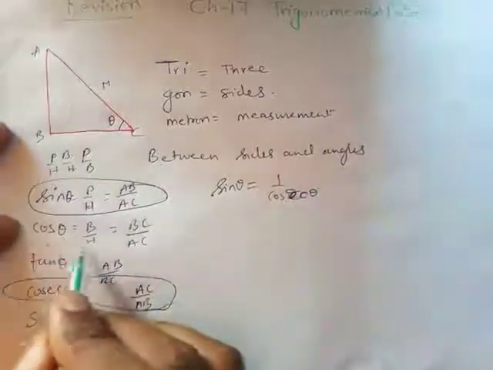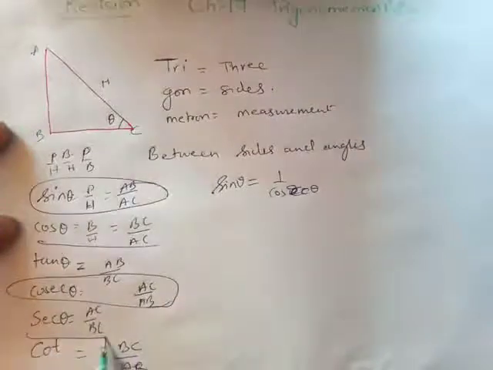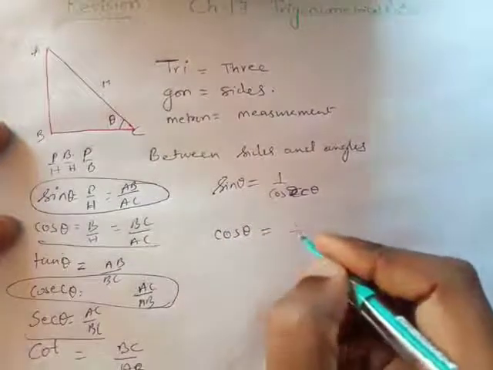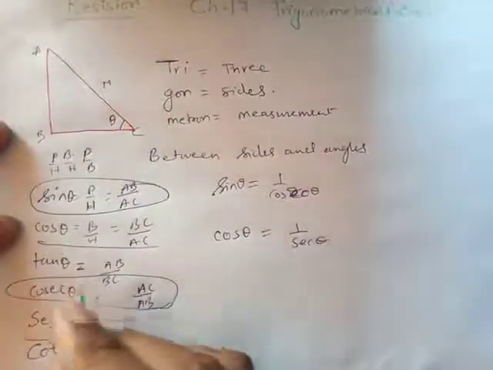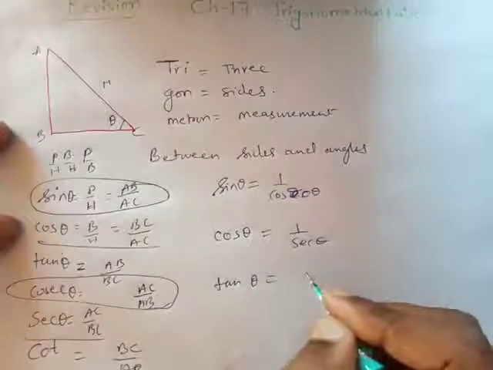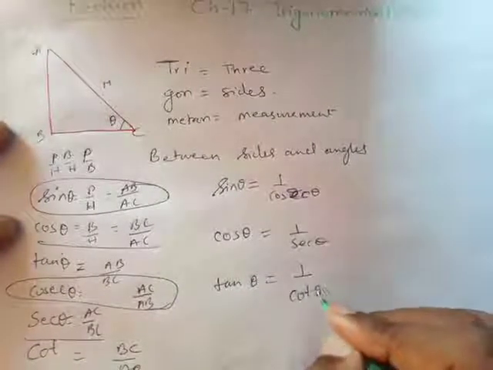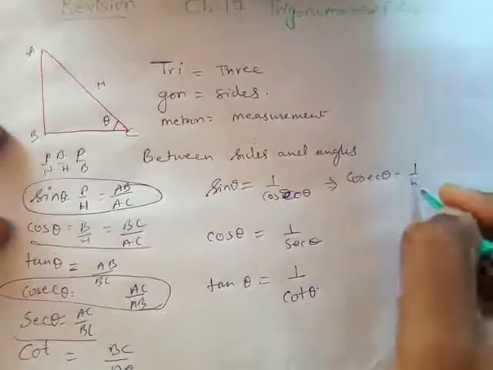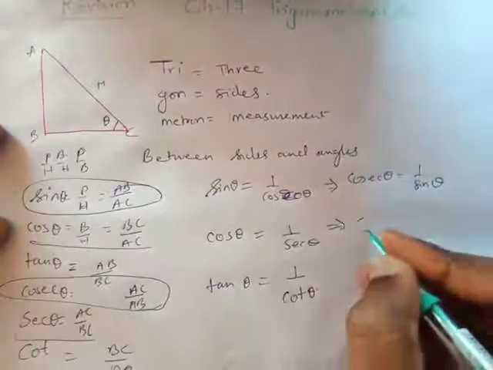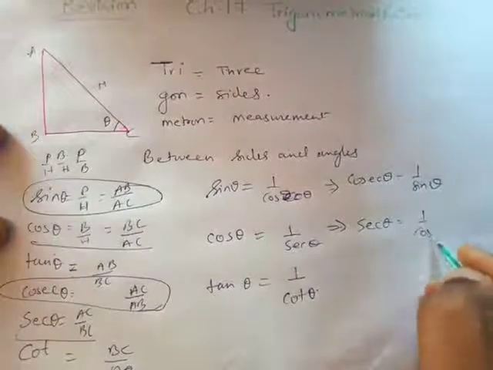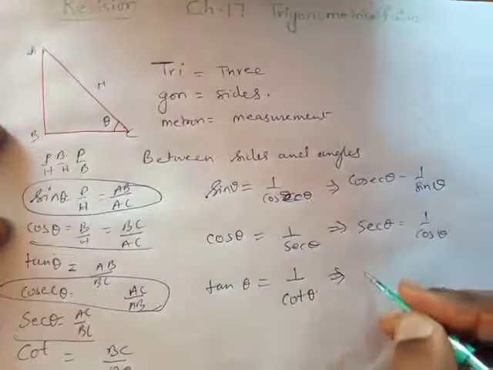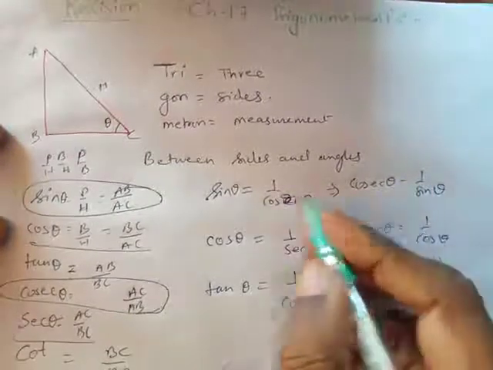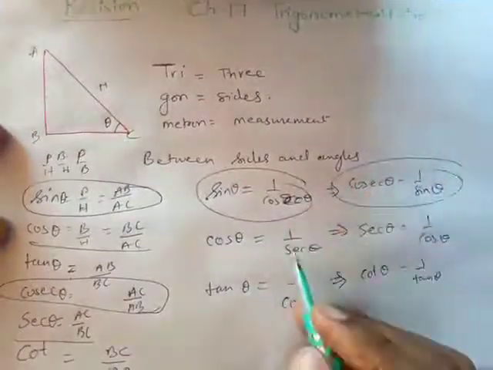Okay, and cos is a reciprocal of sec, so I can write cos theta is equal to 1 upon sec theta, and then tan theta is equal to 1 upon cot theta. Or you can write this vice versa also, that cosec theta is equal to 1 upon sin theta. Or you can also write sec theta is equal to 1 upon cos theta. And this also you can write that cot theta is equal to 1 upon tan theta. So this can work both ways.